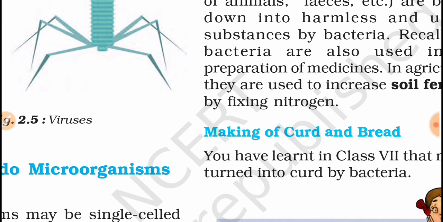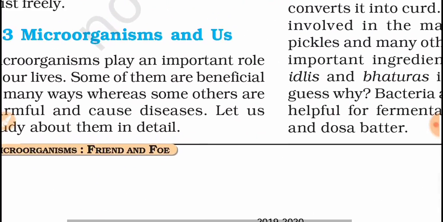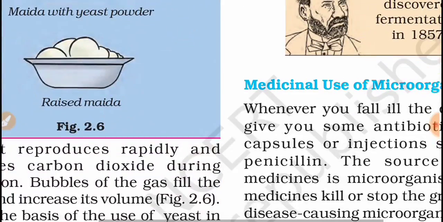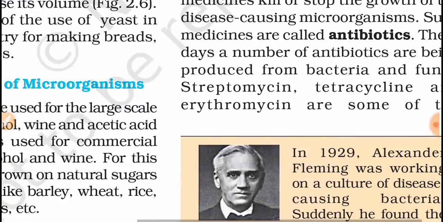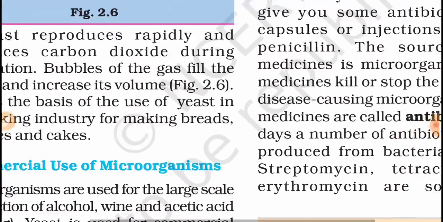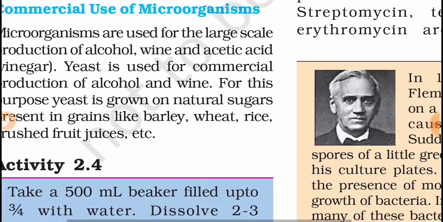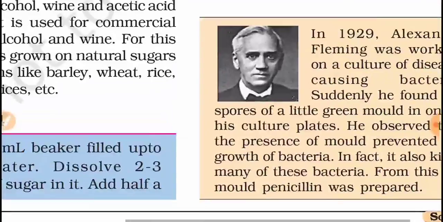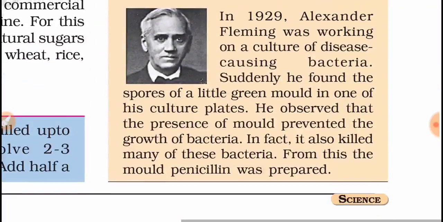In friendly microorganisms, we read about useful microorganisms, how they help us in making curd and bread, and making antibiotics, their medicinal uses. So in antibiotics, we have to go through further things in detail now. About commercial use, we will study today.